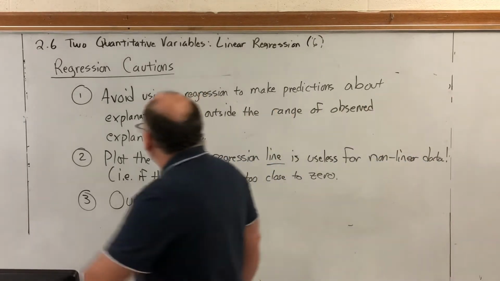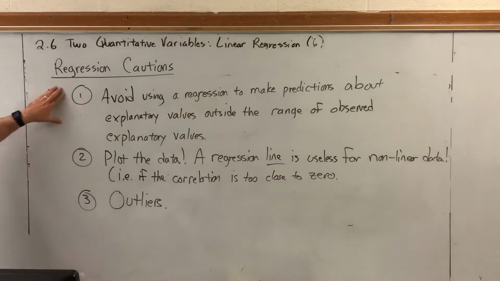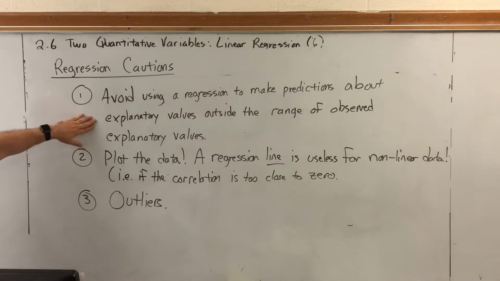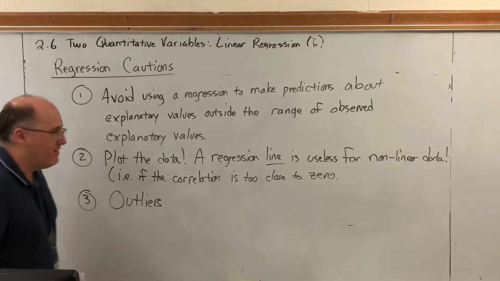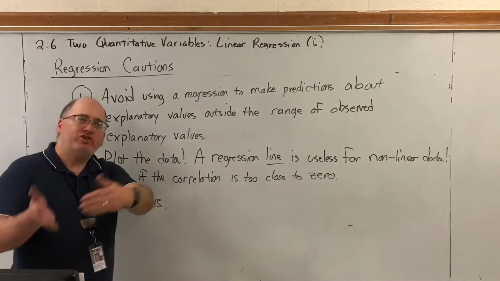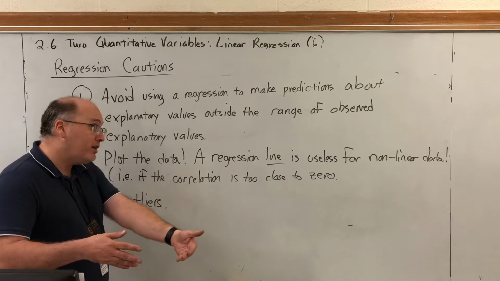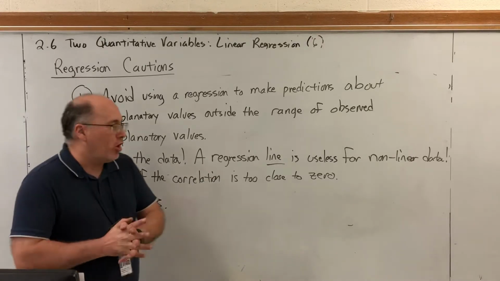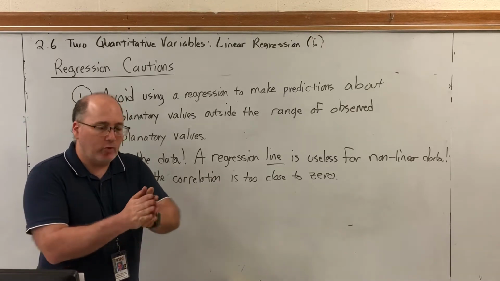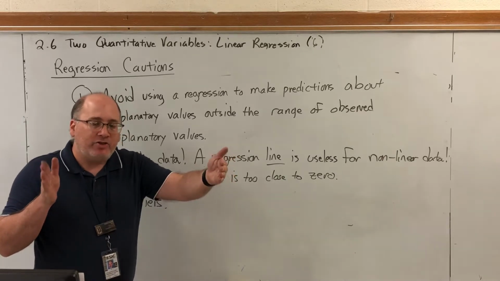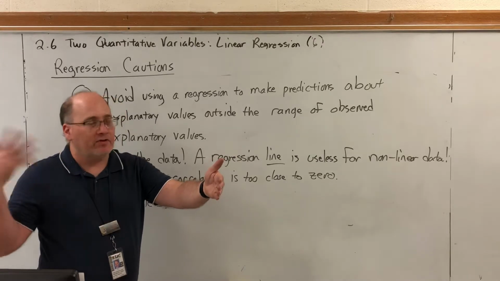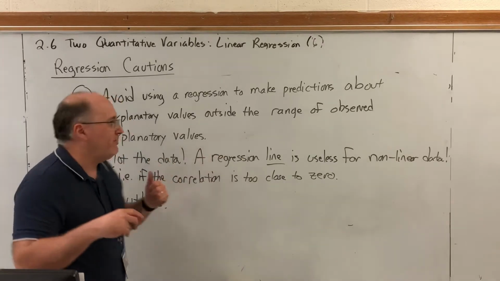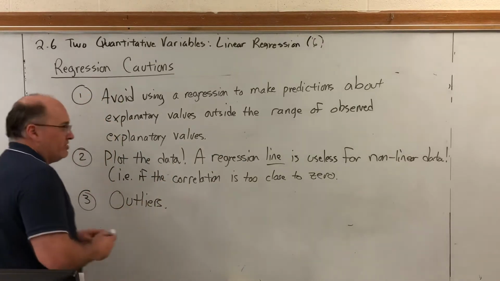For example, number 1, do not use a regression to make predictions about explanatory values outside the range of observed explanatory values. In the margin of victory versus approval rating scatter plot, our approval ratings that we observed were between 30 and 70, so we shouldn't use the equation to make predictions for approval ratings that are less than 30 or greater than 70. Here's another real quick example.